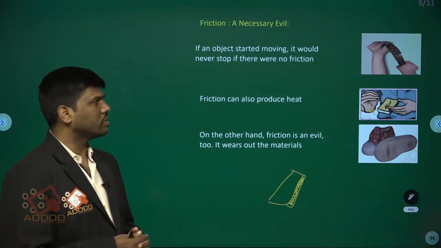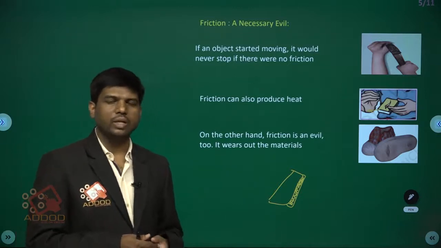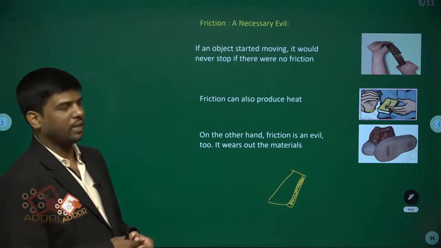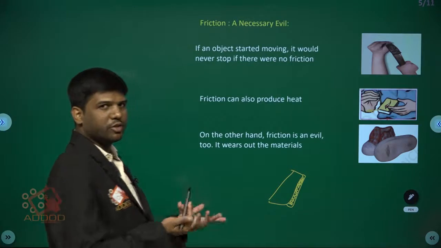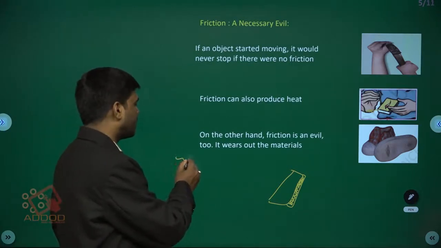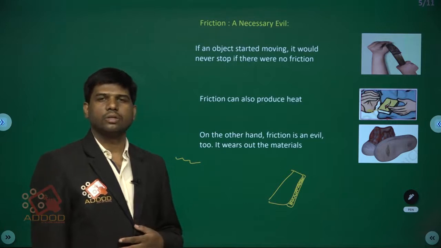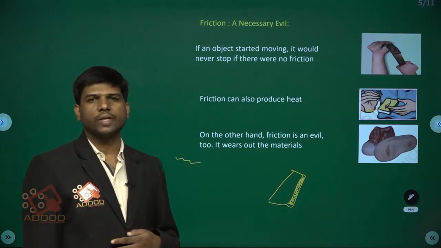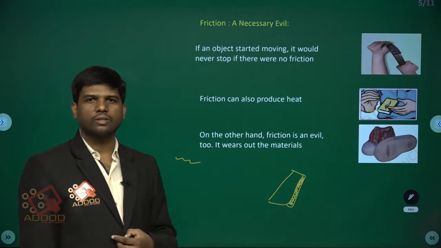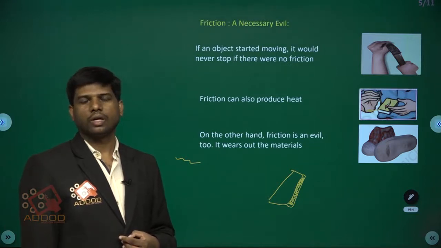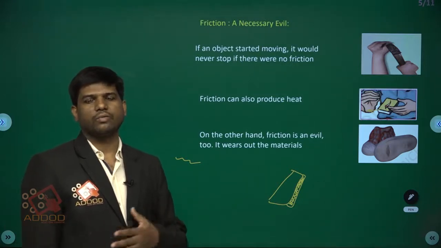So in this case what we can say is that friction is evil and friction is necessary. If there is no friction, I cannot even write on the board, I cannot stand on the floor. Can you stand on a smooth, oily surface? No. Can you walk on a muddy surface?